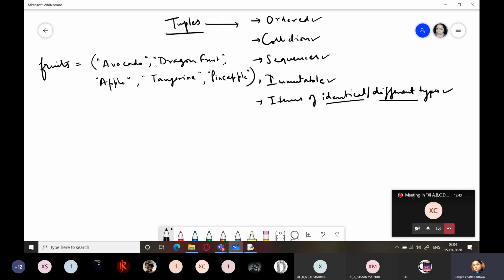So it is a tuple consisting of individual string objects. Next I write here numbers. So this is again a tuple consisting of identical elements, and it is numbers. Now I write